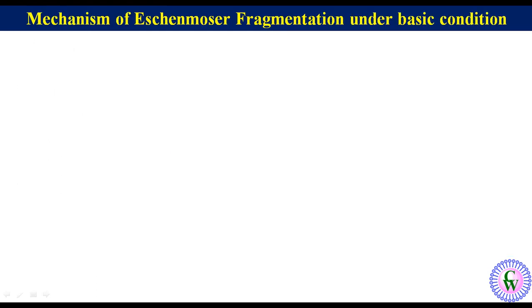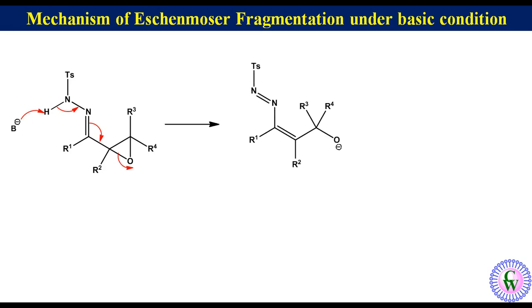Mechanism of Eschenmoser fragmentation under basic condition. Let's redraw alpha-beta epoxy hydrazone. In the presence of a base, deprotonation of hydrazone promotes ring opening of epoxide to give an alkoxy species. This alkoxy species then fragments, displacing nitrogen gas and sulfonate to give an alkyne and a ketone.